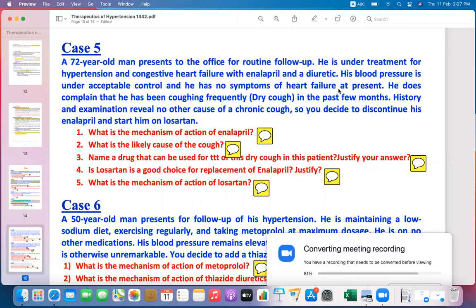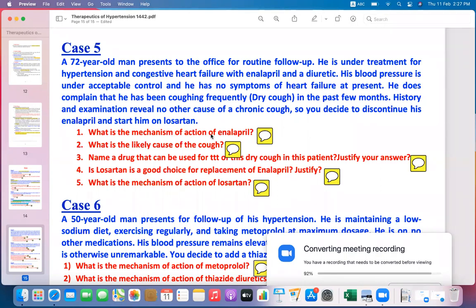He does complain that he has been coughing frequently, a dry cough, in the past few months. History and examination reveal no other cause of the chronic cough. So you decide to discontinue his enalapril and start him on losartan, which is an angiotensin receptor blocker.